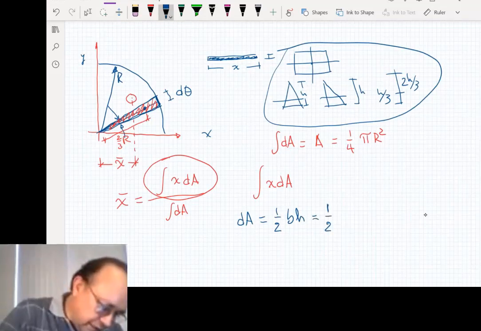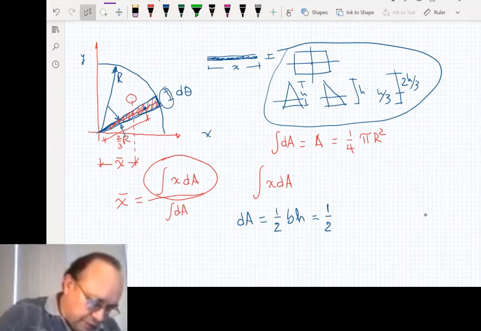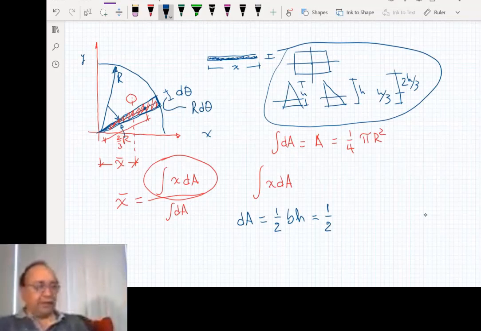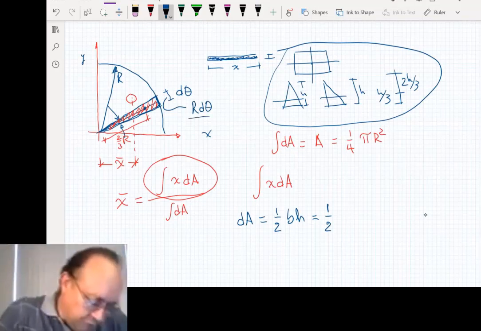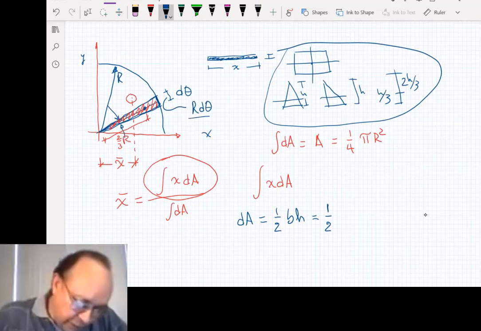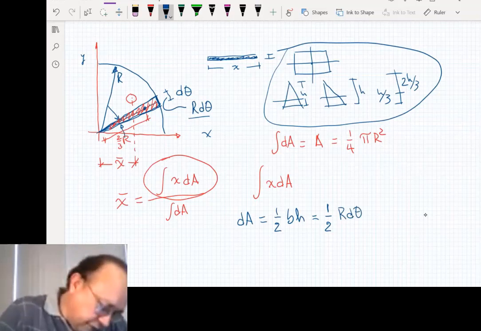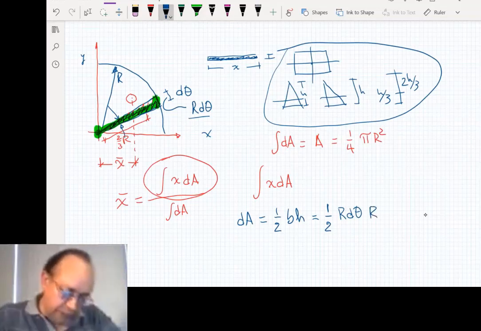The base is this distance here, which is r times d theta, right? By the definition of radians, and that angle will be measured in radians. So it will be r d theta multiplied by the height of the triangle, which is from here to here. This is the total height. So that total height will be the radius, right? That's dA.